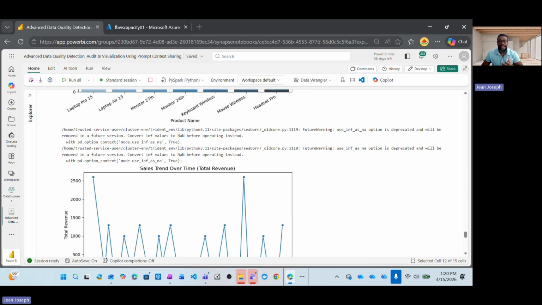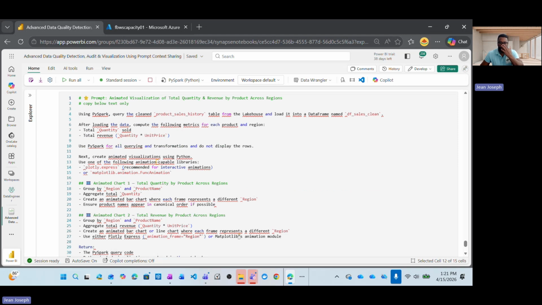Sometimes we might need what we call an animated way to visualize the trend of the data. One thing I would like to bring to your attention is that there are countless ways to explore the clean dataset, and this second point is one of them. This is an animated region by region view of product quantity and revenue that brings the data set to life and shows how flexible your analysis becomes once the foundation is solid.